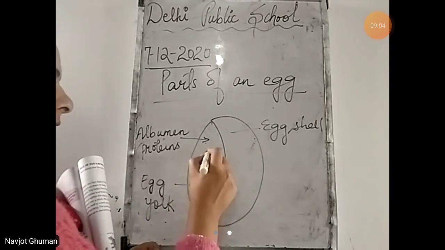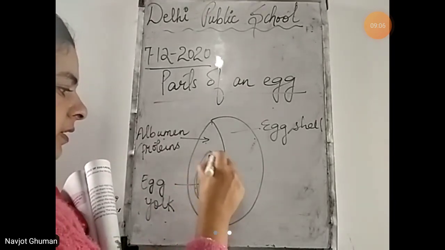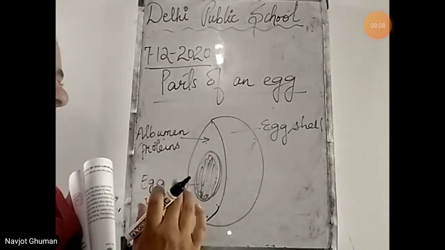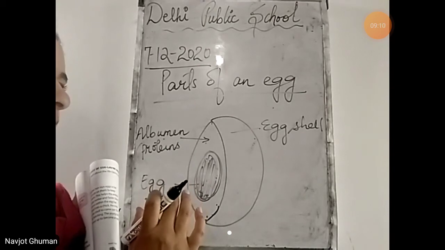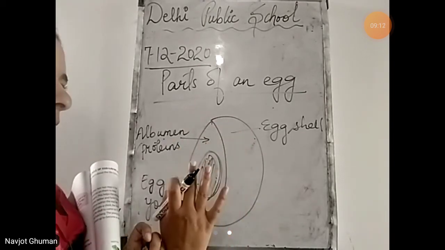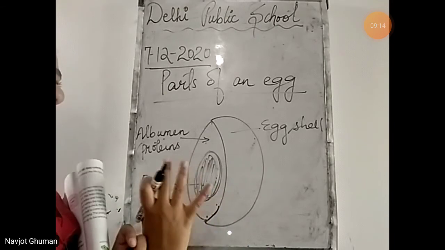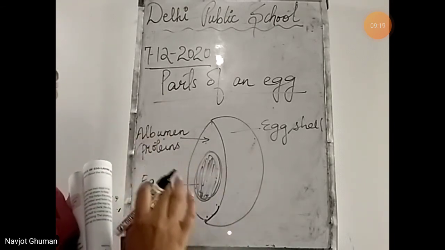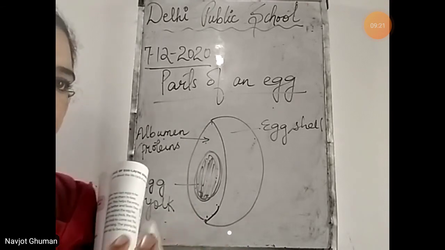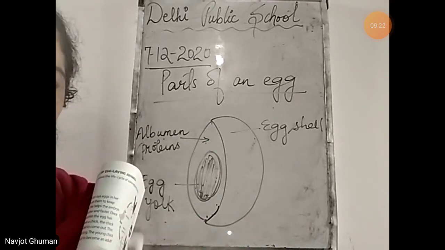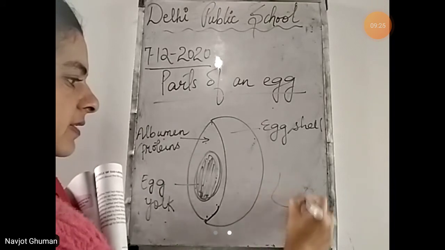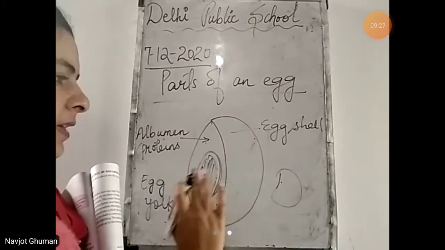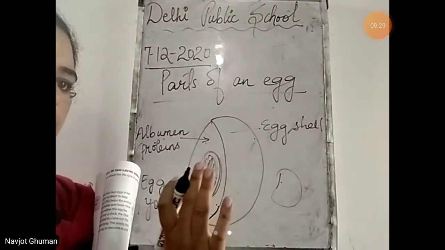Now beta, here it is the yolk and it contains food for the growing baby. जो भी बेबी है एग के बीच में, it will take food from the yolk and it will mature into a chick. Now baby is present in the embryo. Embryo में present है, वो एक sac like bag like structure है जिसमें वो baby present है. Suppose it is here only, in the yolk only.